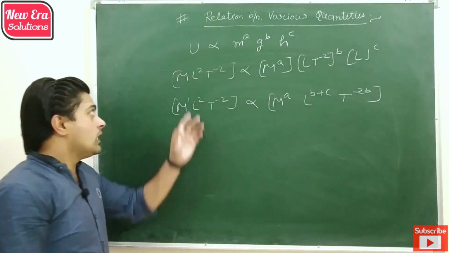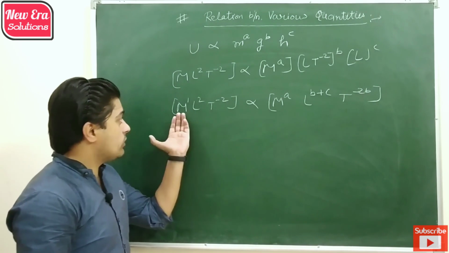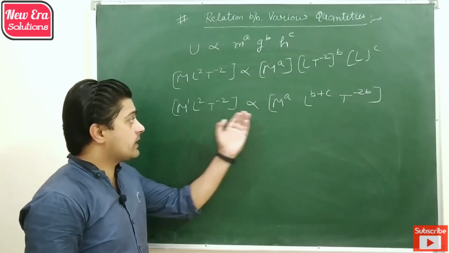As we know, energy depends on the combination of these three terms, so the respective powers of physical quantities have to be the same.